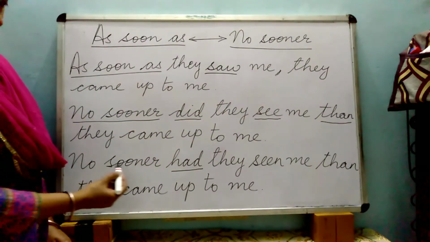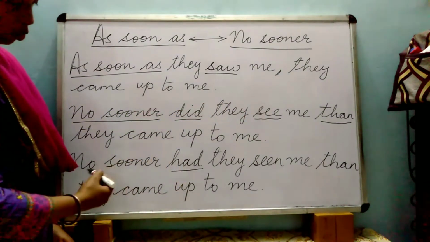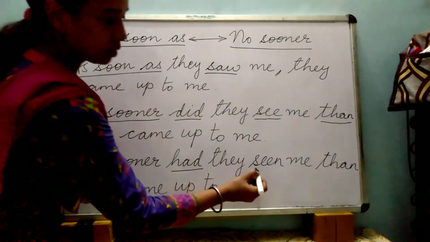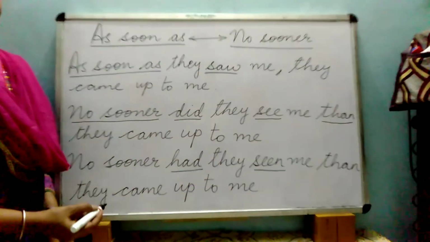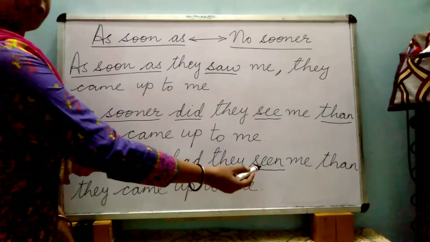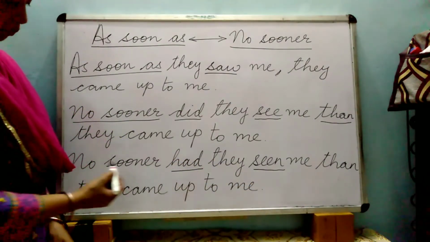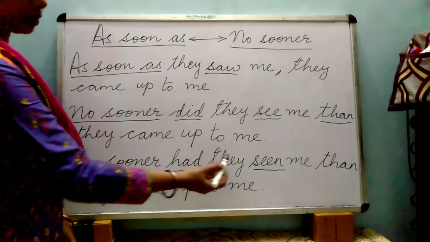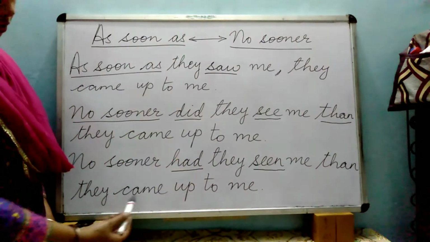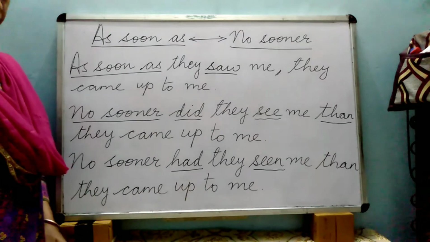Now when you are writing the sentence with had, no sooner had they seen me. So your verb will change into the past participle when you are writing with had. So no sooner had they seen me than they came up to me.